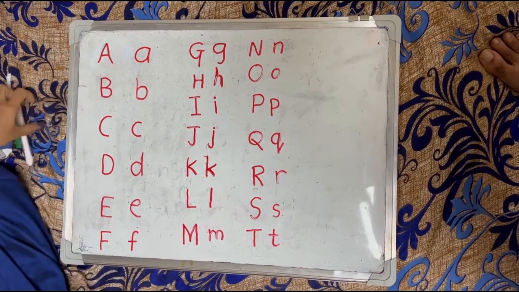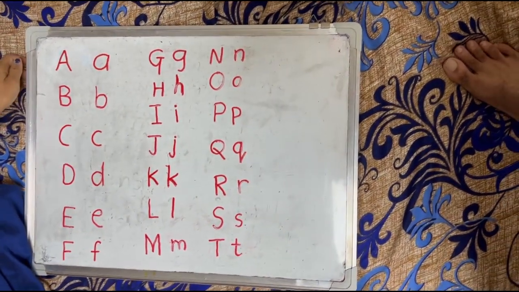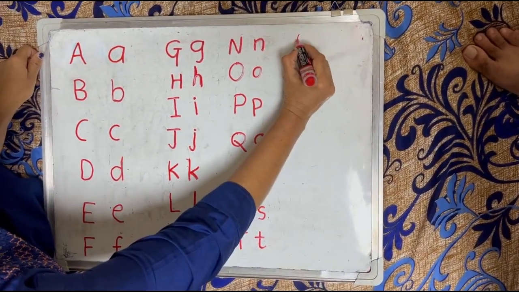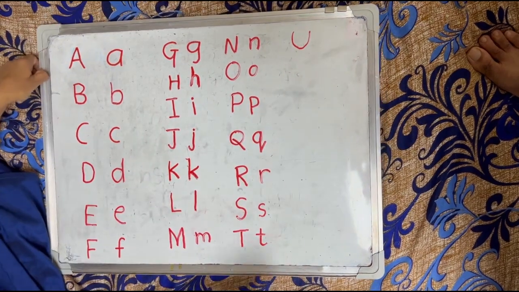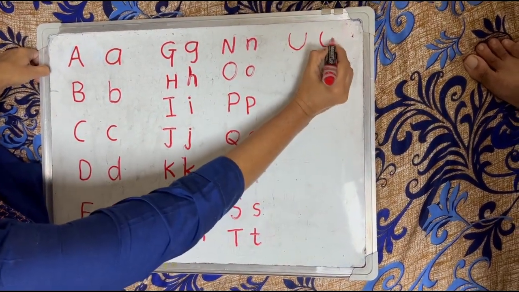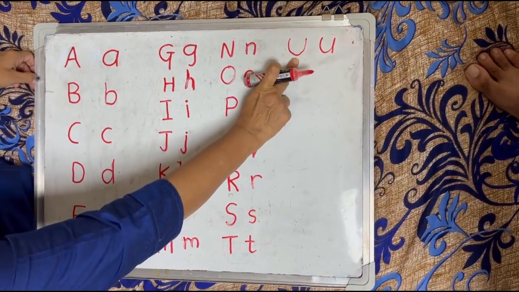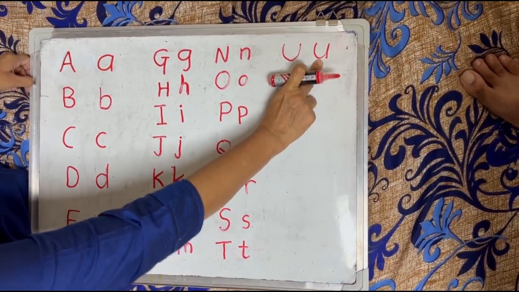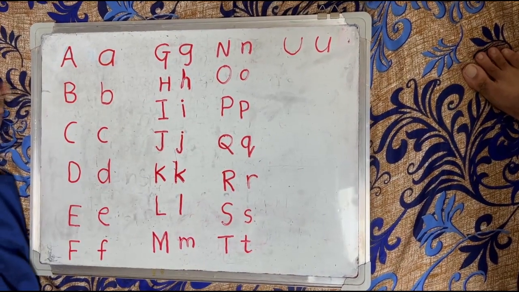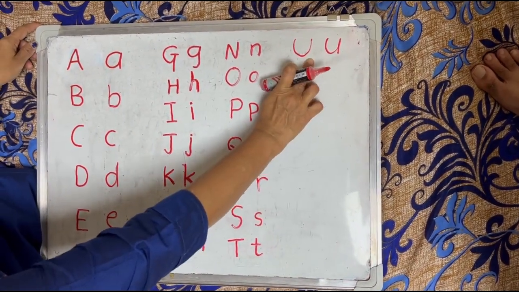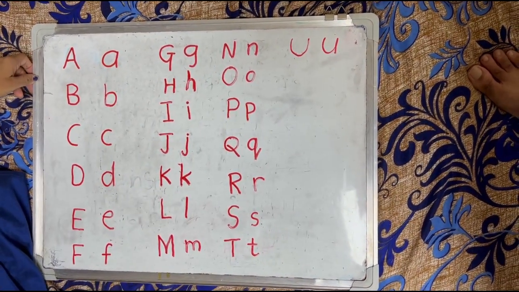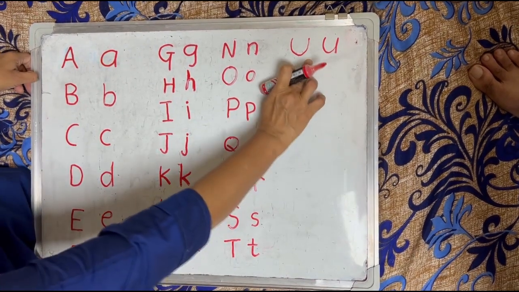Now next letter is U. See, U, this is capital letter U and small letter u. The phonic sound of letter U is A.